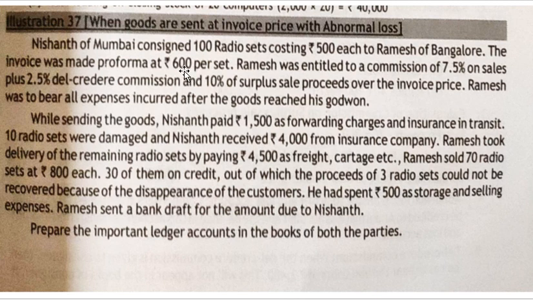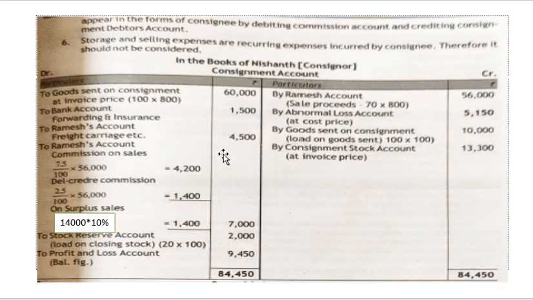The consignor is sending the goods at 600. So that difference amount should be adjusted in the consignment account. Goods sent on consignment, only on the stock you will calculate. So 100 into 100. 100 is the total quantity, and 100 is the difference. How did you get the 100 price? 600 minus 500, that difference. So which will give you 10,000.